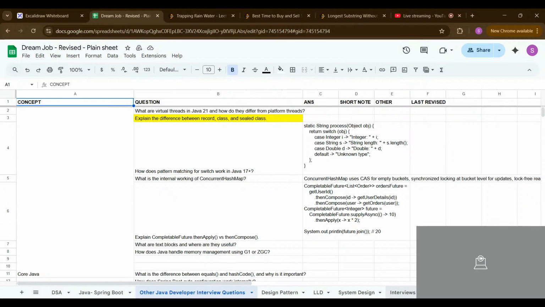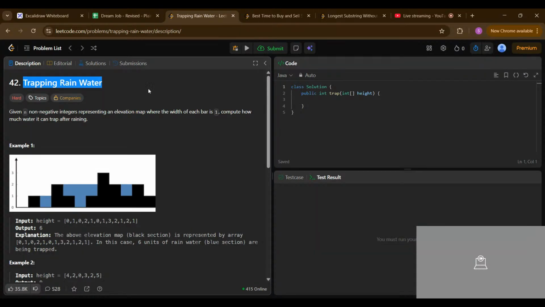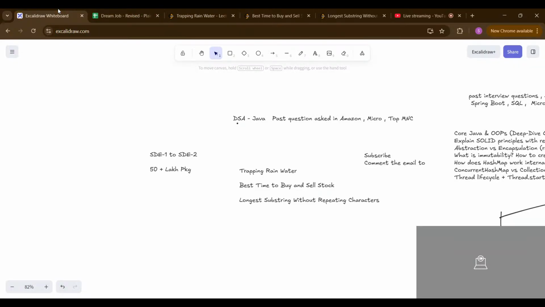If you are an interviewer, or if you have given any interview, just add the information in this section. This is the entire planning and plotting for my journey, and with that I am preparing for the top MNCs. I solve almost 20 problems every day, and revise the problems and everything. Okay, yeah, those were the things.